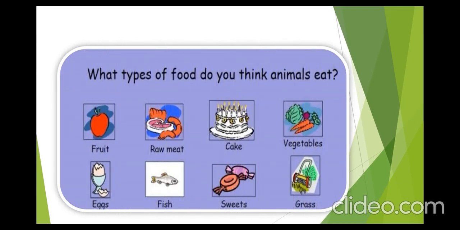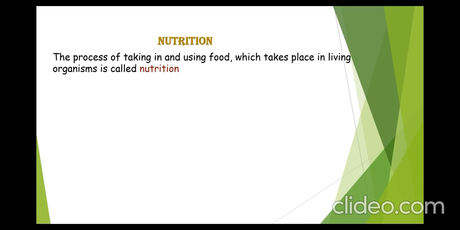Students, now here you can see different types of food eaten by living beings. Fruits, meat, cake, vegetables, eggs, fish, sweets, grass, etc. Substances which are digested and assimilated for obtaining energy and for the growth and health of our body are called foodstuffs. Nutrition. The process of taking in and using food which takes place in living organisms is called nutrition.